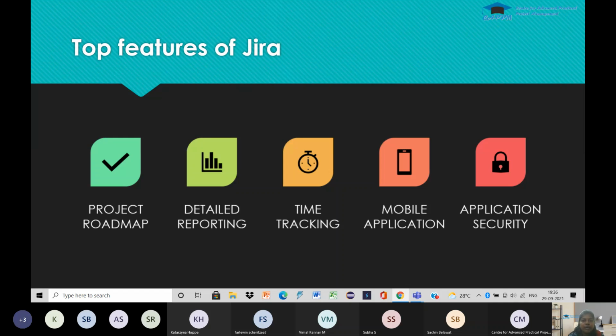We can generate different reports, and we can track our work progress through the reports, and it is time trackable. Since I told you earlier, it is platform independent, so it can be used with any OS. So it can also be used with mobile, and it gives application security to the users.